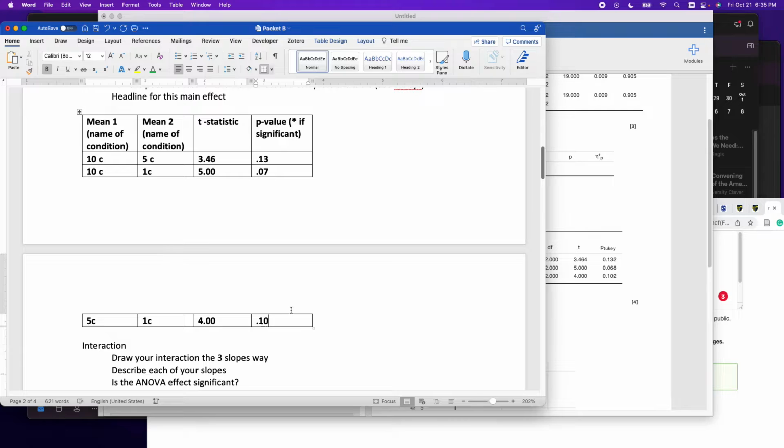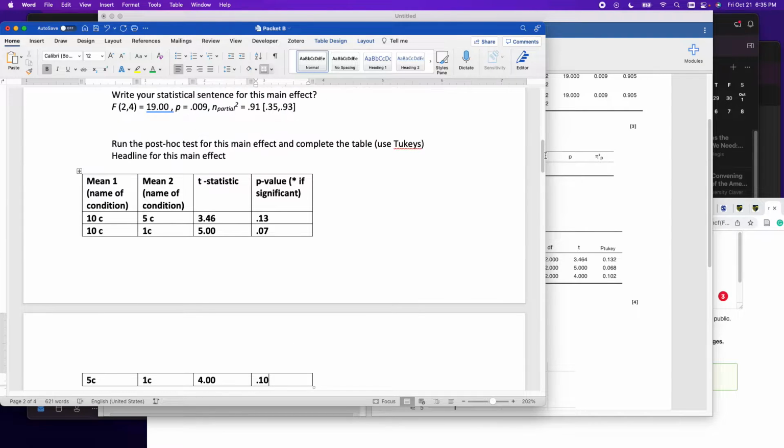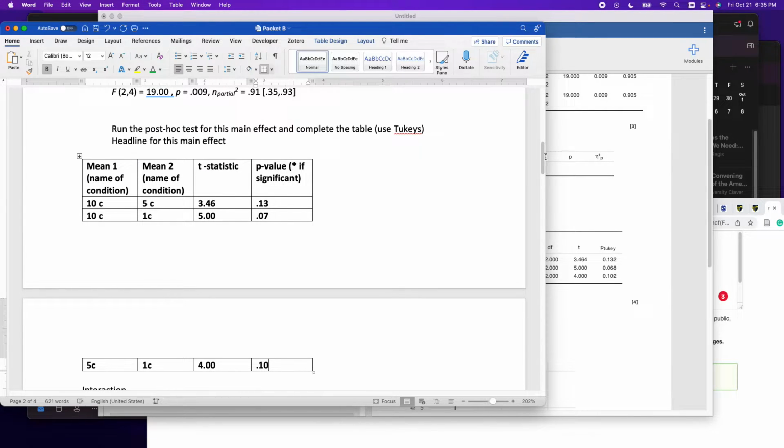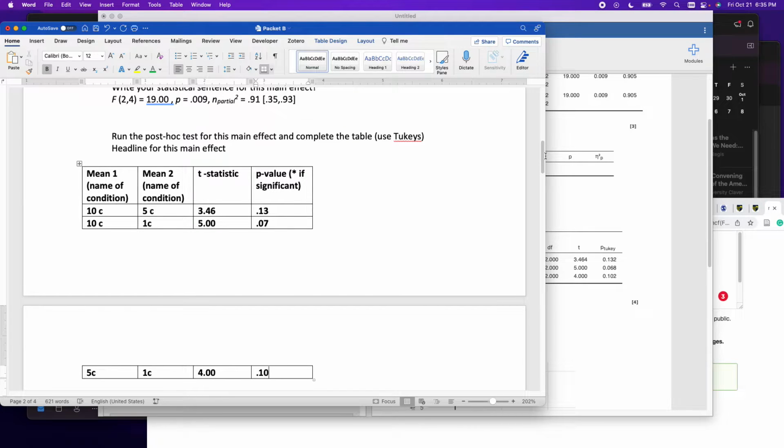Now you're like, oh, nothing significant. You did something wrong, Dr. D. I actually didn't. This happens all the time with ANOVA. So you have a significant omnibus effect, but you're not finding specific differences between the different groups. When this happens, it's okay. You will reason it out.